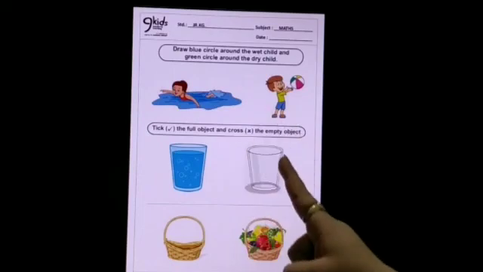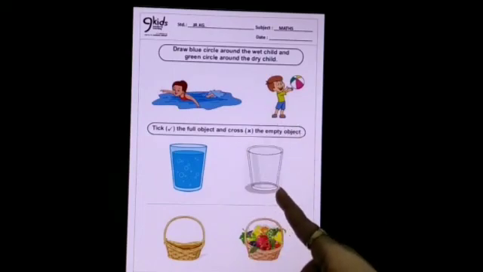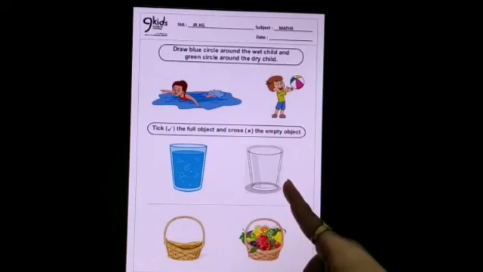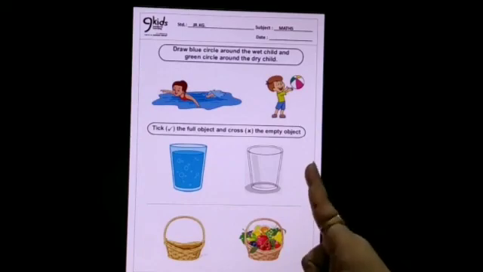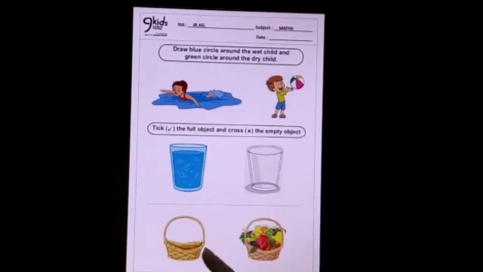And the second glass, is it having any water in it? No. So the second glass is empty. So what you will do? You will make a cross and you will complete the two images given below as shown above.